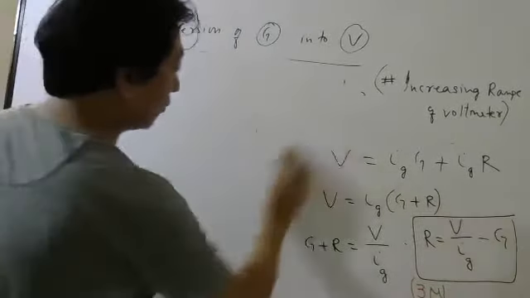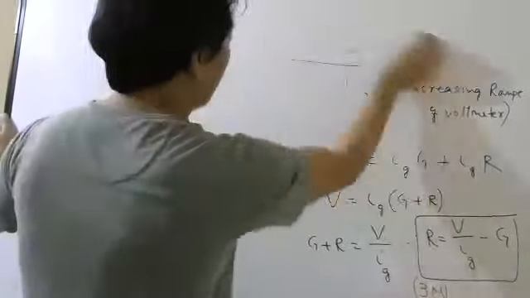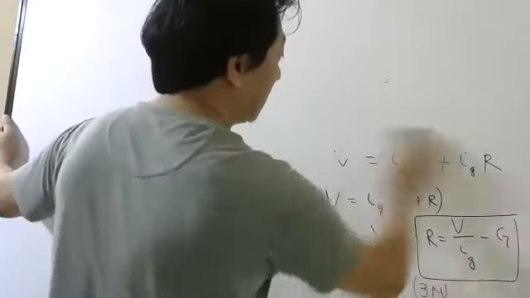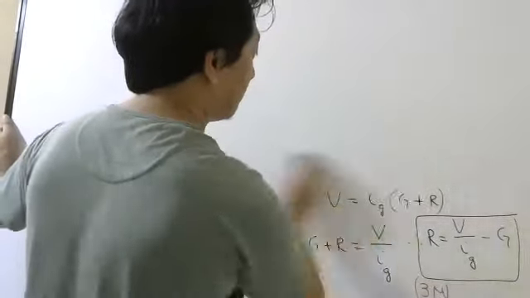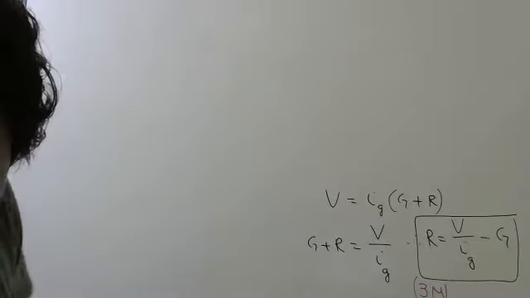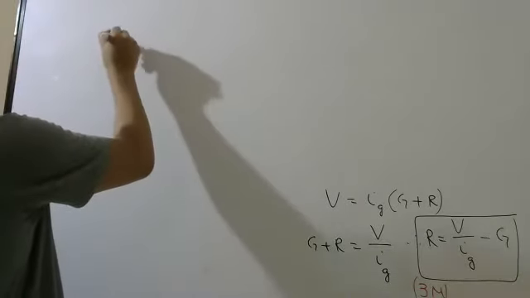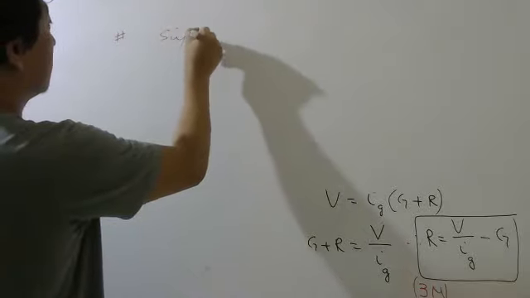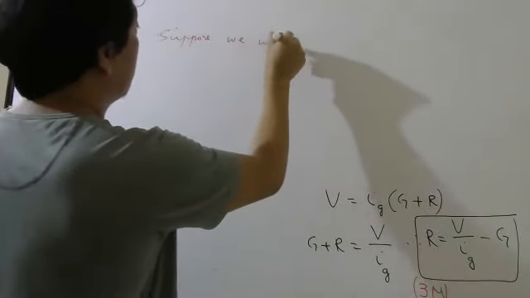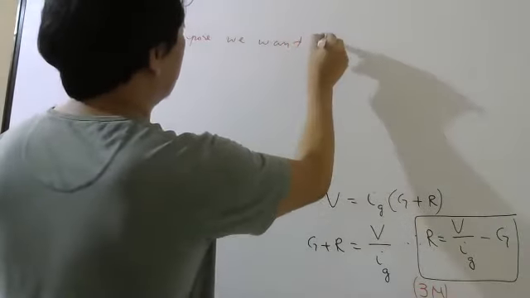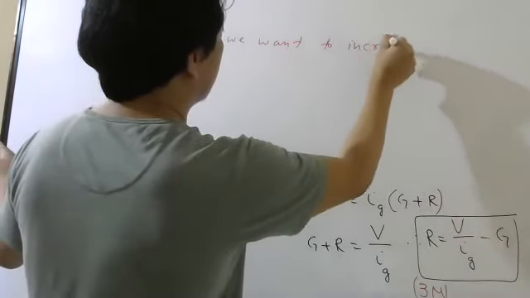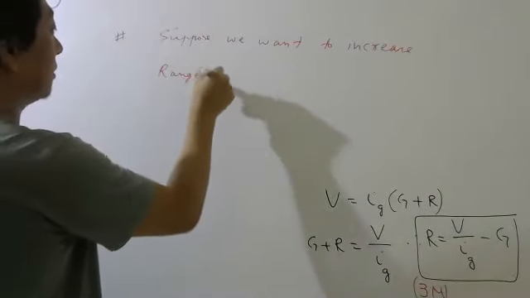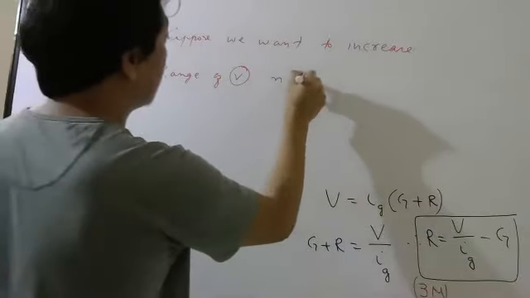So remember these two formulas. You already know the story behind them, so now you just have to remember the formula. Now, one note. Suppose we want to increase the range of a voltmeter n times.